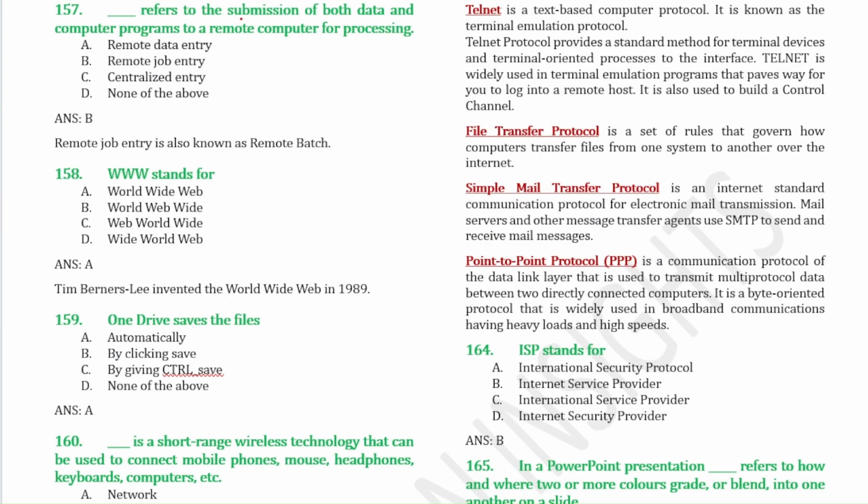Dash refers to the submission of both data and computer programs to a remote computer for processing. So that is remote job entry. This remote job entry is also known as remote batch. www stands for World Wide Web, and it was invented by Tim Berners-Lee in the year 1989. So OneDrive saves the file automatically.